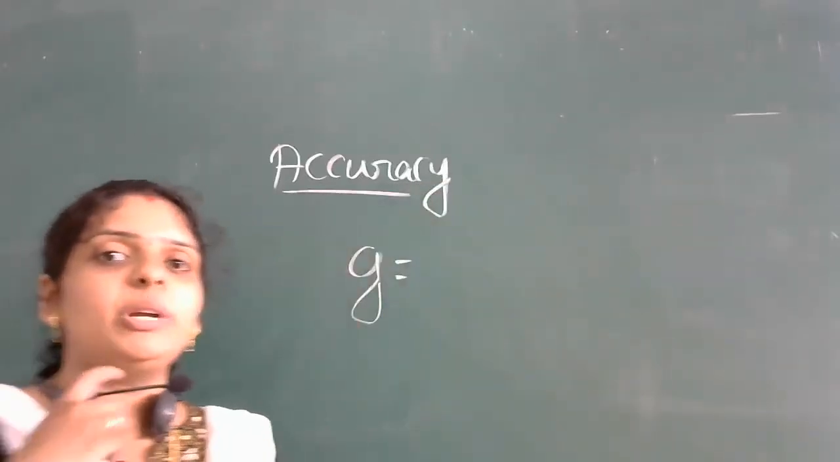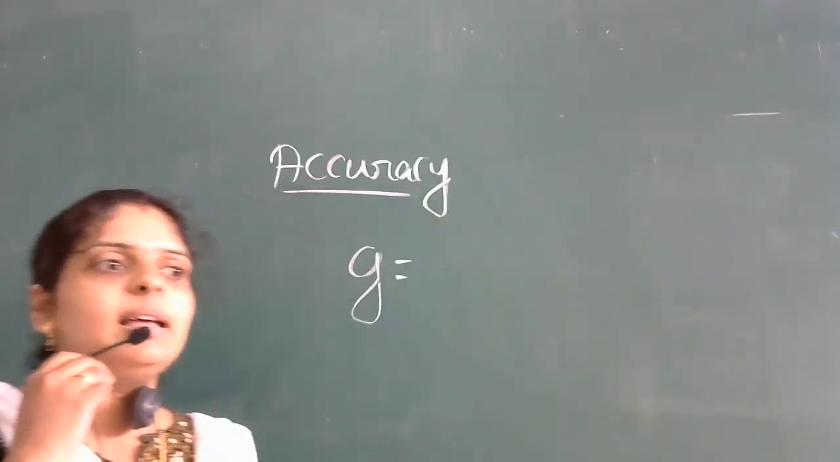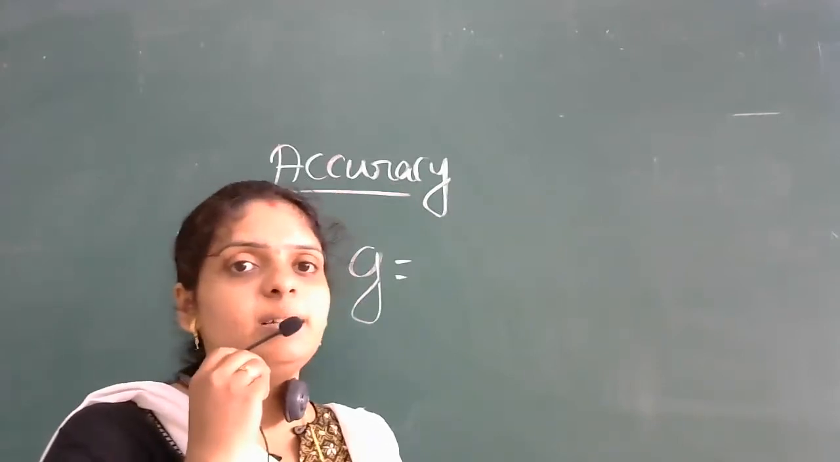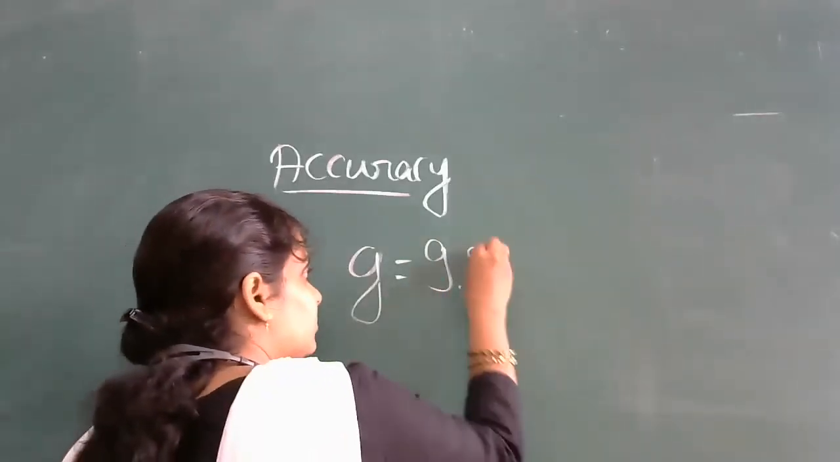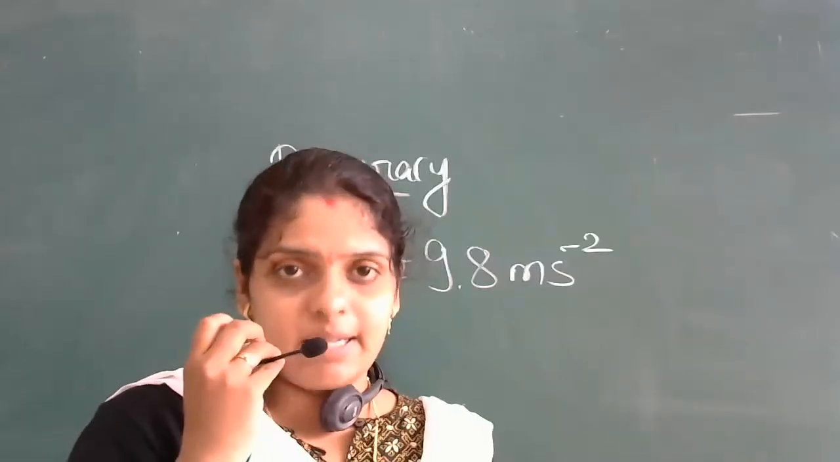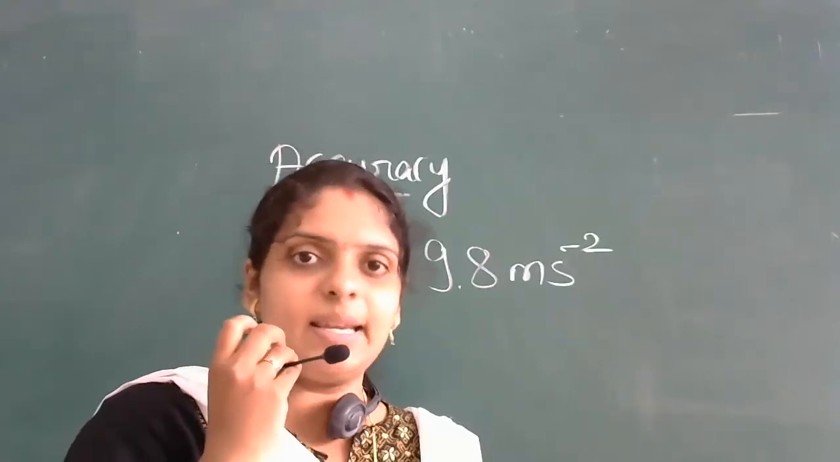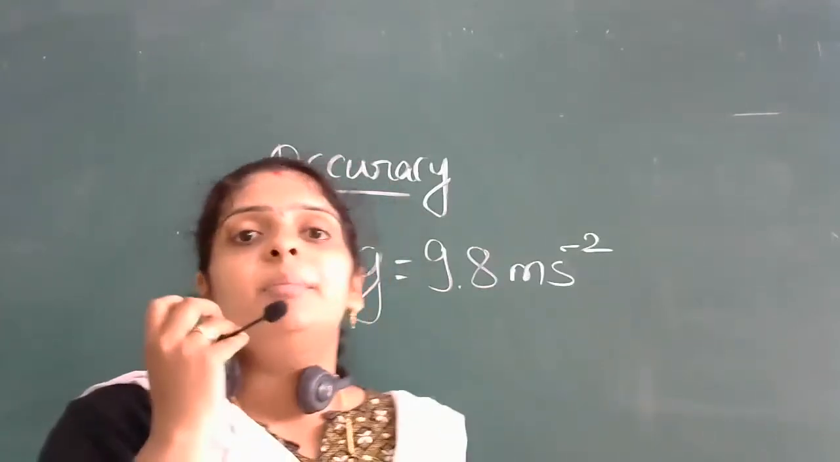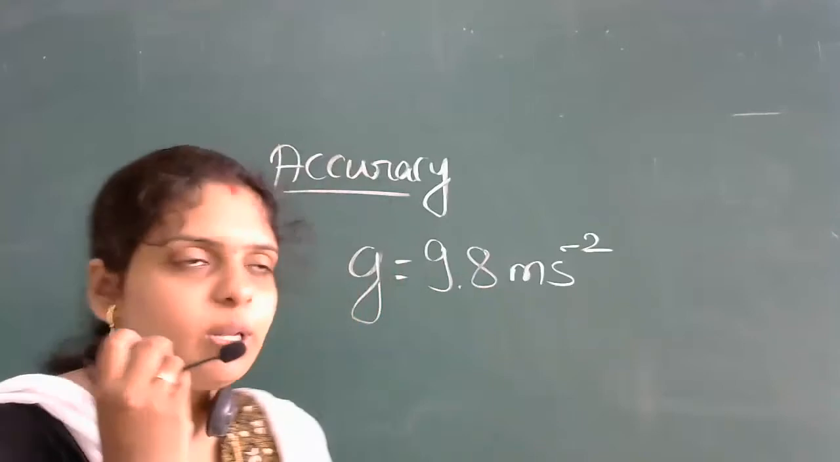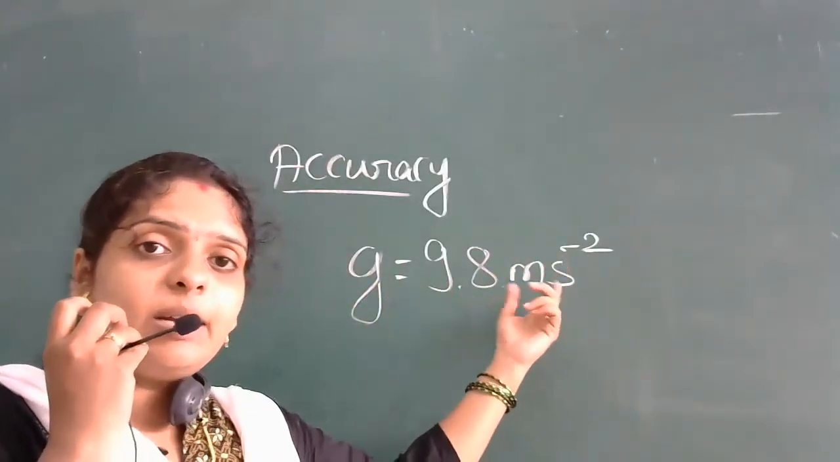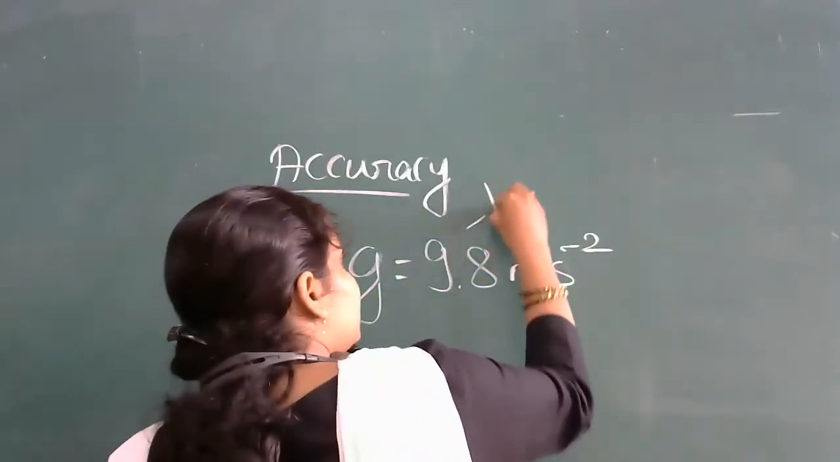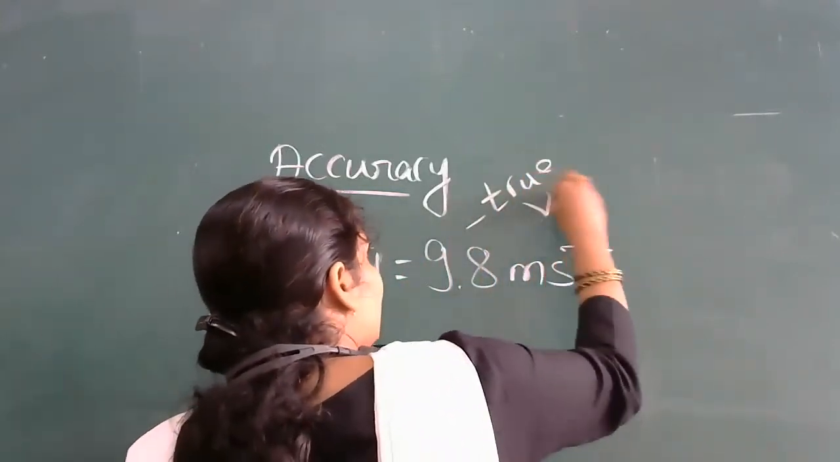Okay, so the value of g is 9.8 meter per second square. So here this is the standard value. You will have your 9th standard textbook. Please open that and see how you get this 9.8 meter per second square. So this is a constant value. In physics, the standard value is called the true value.